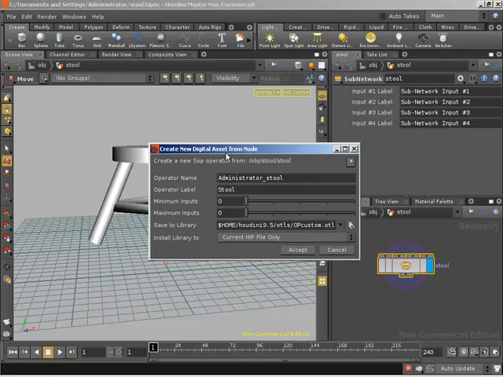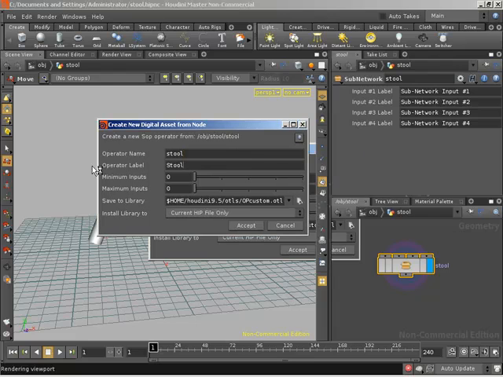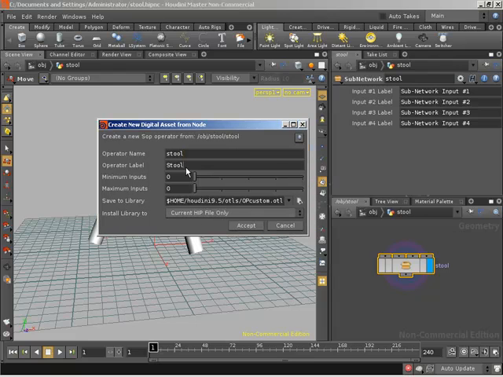And we're going to get a few options for when we create our asset. The first is our operator name. This needs to be unique across all of our scene files. So we can give that the name stool, since we're not going to be creating any other stools within these scene files. The label is kind of like the human readable name for our asset. It's going to be what appears in our parameter editor when we create an instance of the node. It's going to be what appears in our tab menu when we want to drop an instance of our asset in. So I'm happy with stool with a capital S.